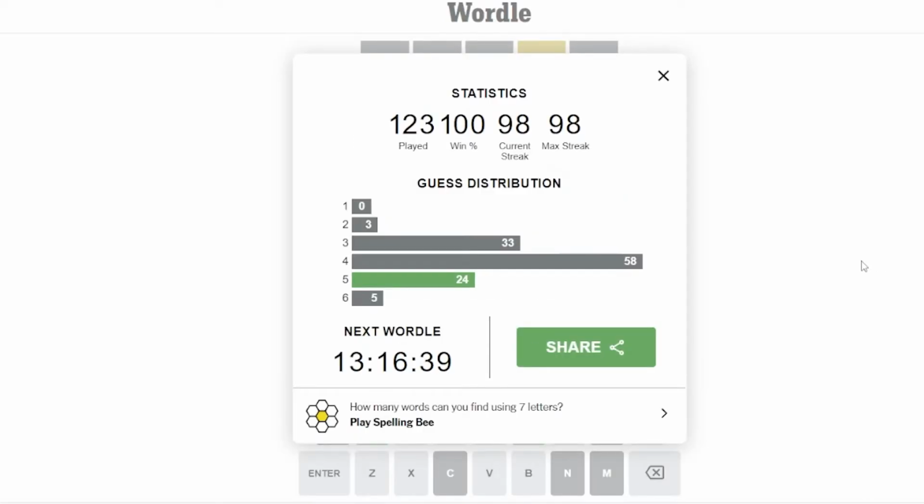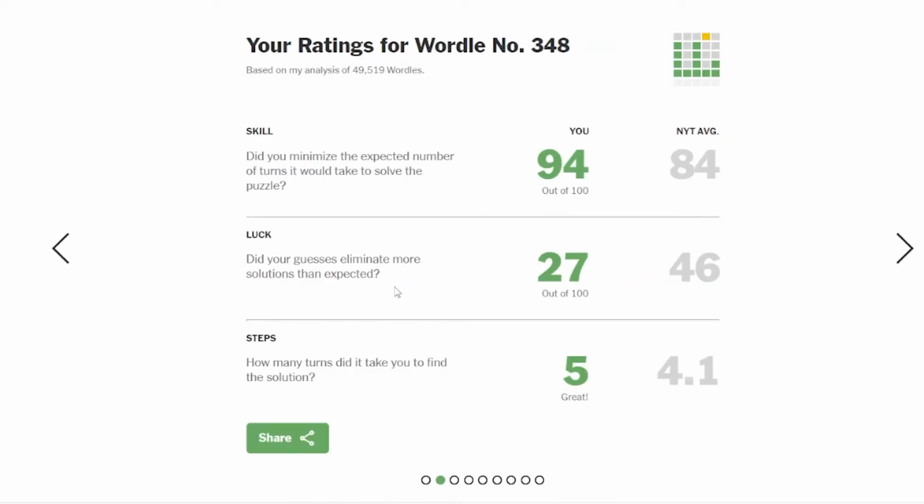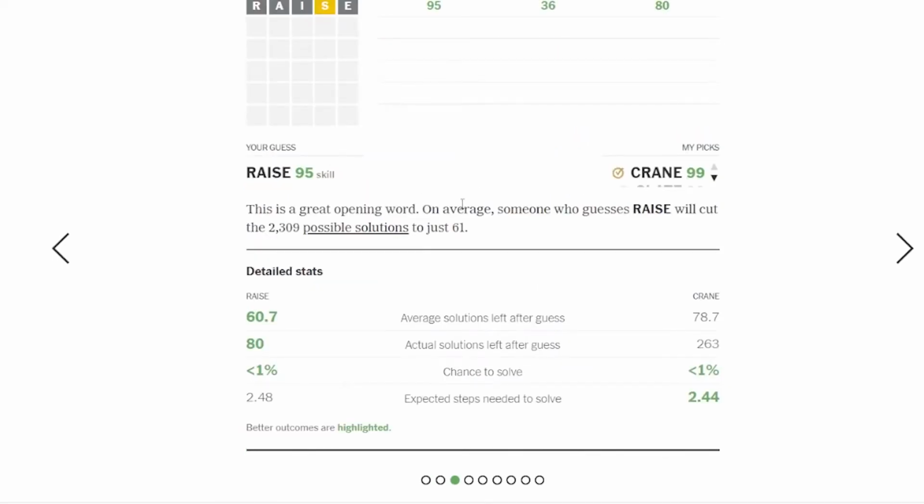Okay. And now let's look at WordleBot. Let's see how I did. My luck seems to have been quite poor. It took me 5 versus an average of 4.1. So on average, when you guess raise, it cuts it down to 61. Instead, my guess cut it down to 80. That doesn't seem that unlucky.